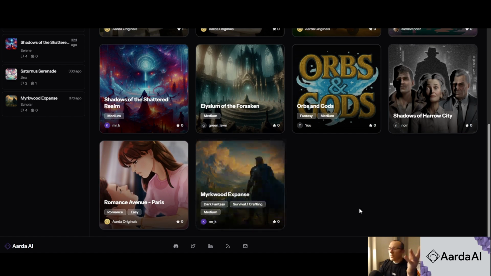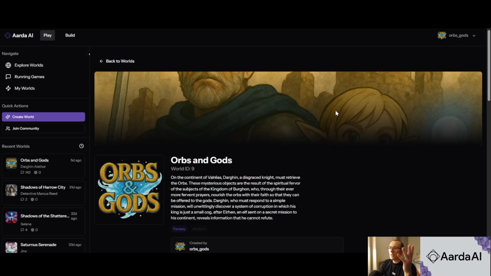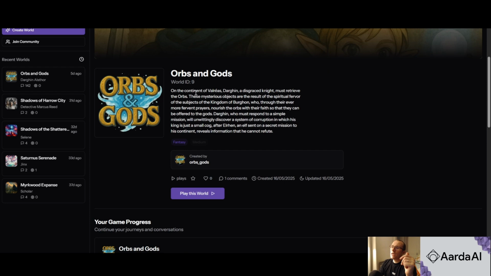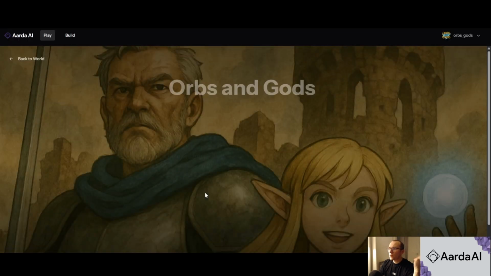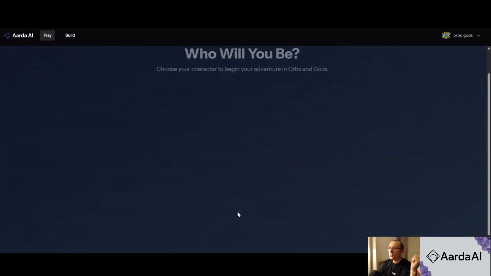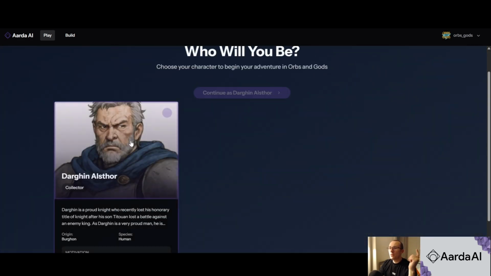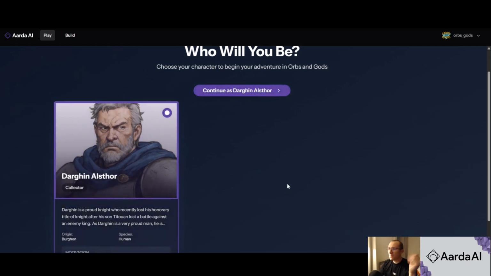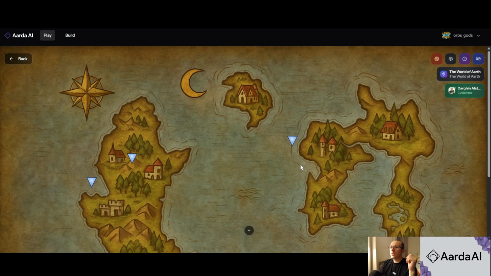So to play, this is very easy. You just pick one icon here. You will have a synopsis for the story you want to play. You will click play this world. You will be brought here. You will be beginning your adventure, and you will be picking the hero that you want to play as. Here we're going to play Dargin.